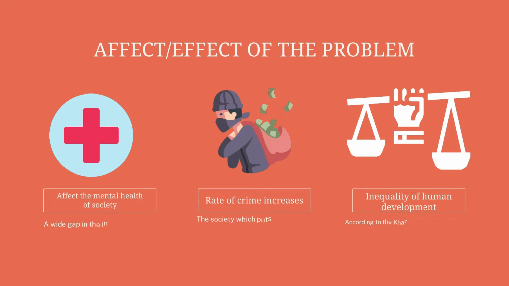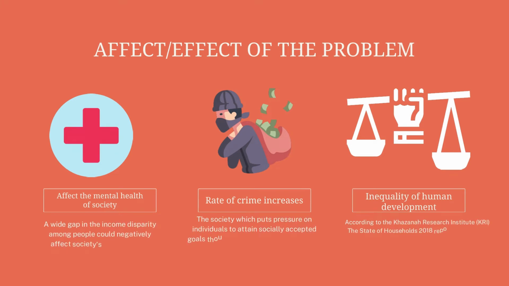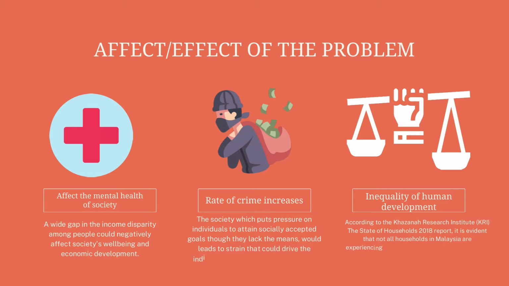Effects of the problem. The first one is affecting the mental health of society, which means a wide gap in income disparity among people could negatively affect society's well-being and economic development. The second one is the rate of crime increase. A society which puts pressure on individuals to attain socially accepted goals, though they lack the means, will lead to strain that could drive individuals to commit crimes. Thereby, crime is a social cause of inequality.